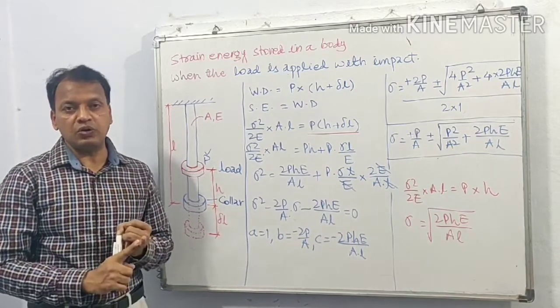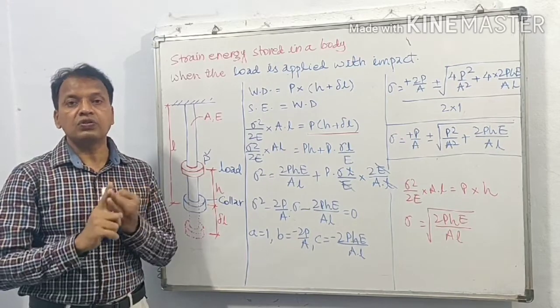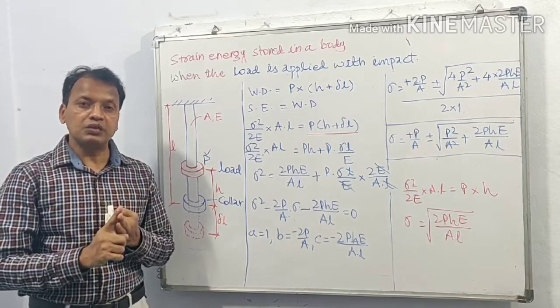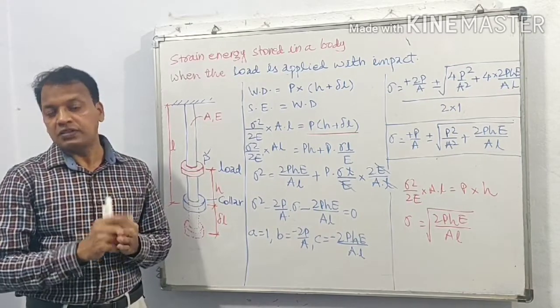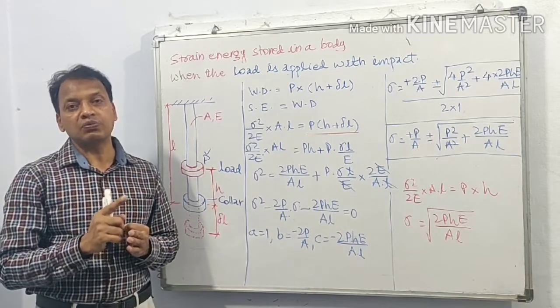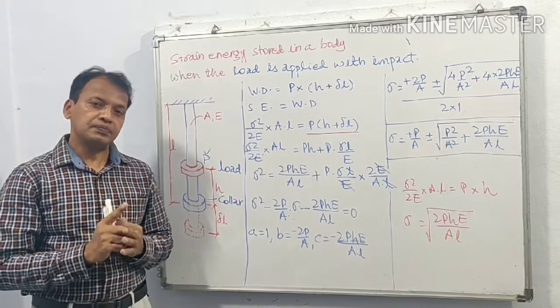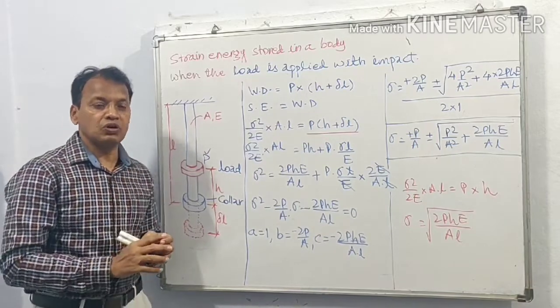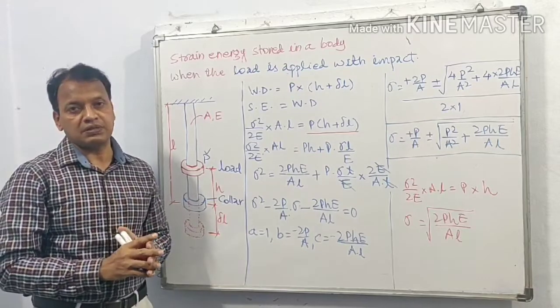For gradually applied load, stress sigma is equal to P upon A. For suddenly applied load, sigma is equal to 2P upon A. And for impact loading, sigma is equal to P upon A plus or minus under root P square upon A square plus 2PhE upon A. Remember this because we are going to make use of these equations while solving examples.